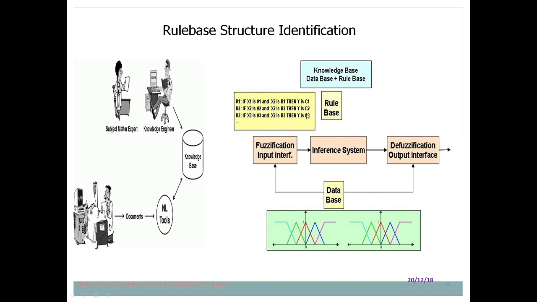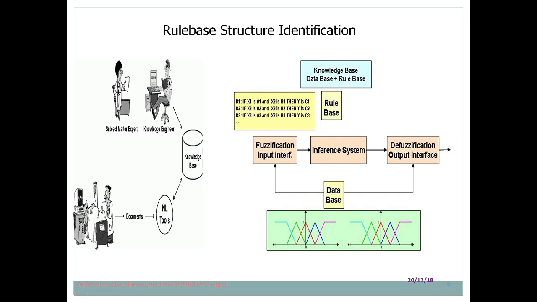This is another representation. Here we can see the architecture of a fuzzy model that we already went through, where we provide a crisp input, then we need to fuzzify it because the machine is not going to understand the crisp input. Then the fuzzy inference system is connected to the knowledge base. The knowledge base is the part where we store our knowledge in terms of rules, and the inference system makes use of these rules to process the output. Finally we get the fuzzy output that we need to defuzzify, that means converting the fuzzy output to crisp output so that it can be provided to the user. So this is the overall rule based structure identification.